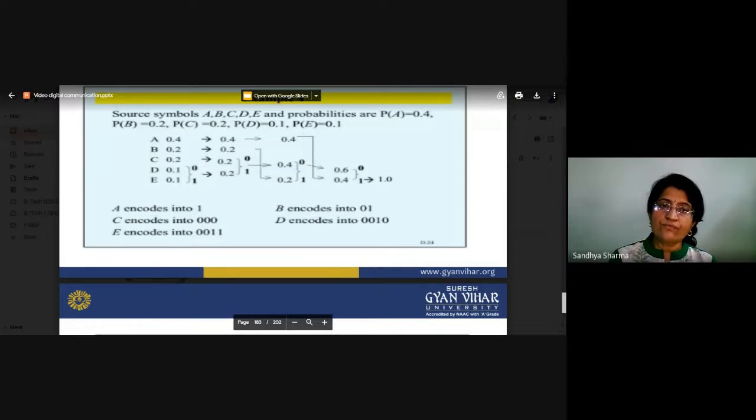Now, how do you proceed? There are certain rules, and we will follow them. First, the last two probabilities will be added, 0.1 and 0.1. After the addition, we receive 0.2, and we place this 0.2 in the position where it follows the descending order rule.